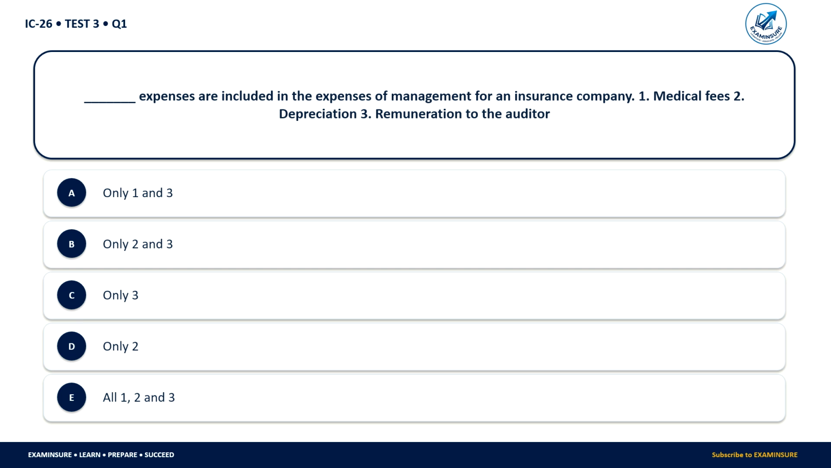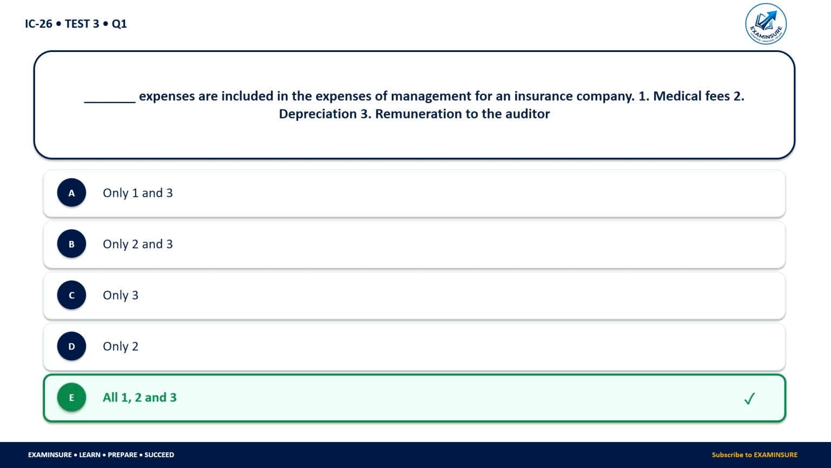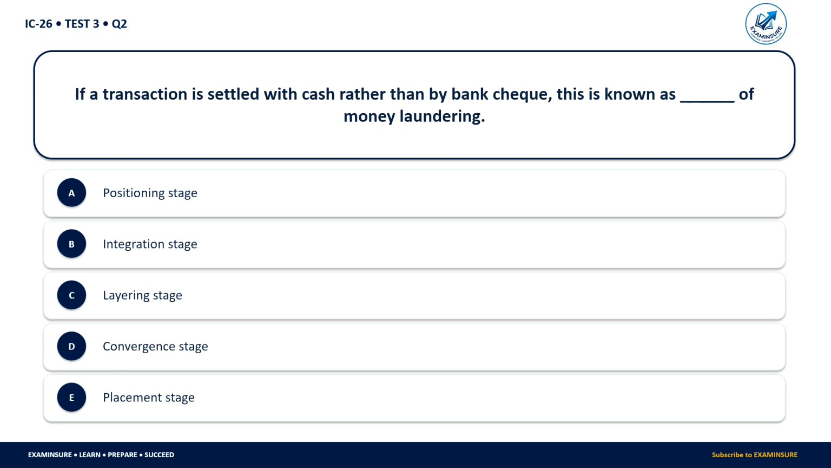Which of the expenses are included in the expense of management for an insurance company? Medical fees, depreciation, remuneration to the auditor. So only option 1 and 3 is correct, 2 and 3 is correct, 2 only, 3 only, and all 1 to 3 is correct. So here all three, medical fees, depreciation and remuneration to the auditor, these three are the expenses of management.